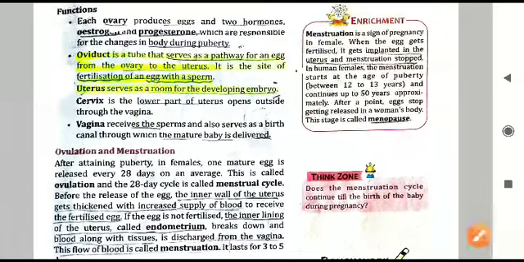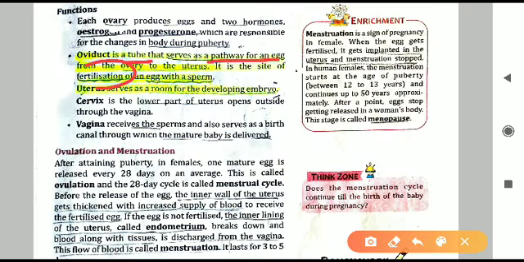Next is oviduct. Oviduct is the tube, and it is the pathway only, as I told you, and also the fertilization of the egg will take place here. That is, if the sperm is released by the female reproductive system, sperm, that is the male cell, if it enters the female reproductive system, then the fertilization between the sperm and the ova will take place inside where? Inside the oviduct only, inside the fallopian tubes. Oviduct are also called as fallopian tubes, if you remember.